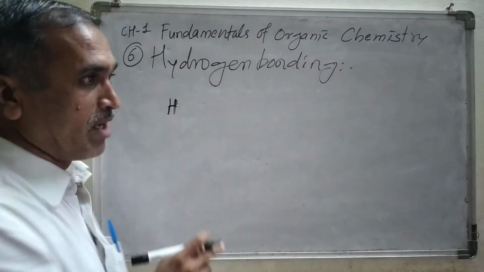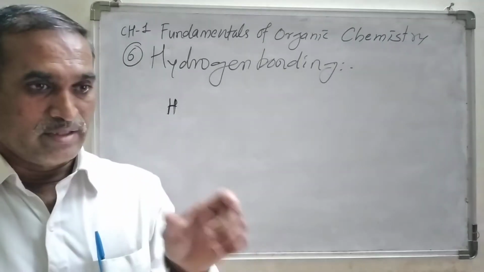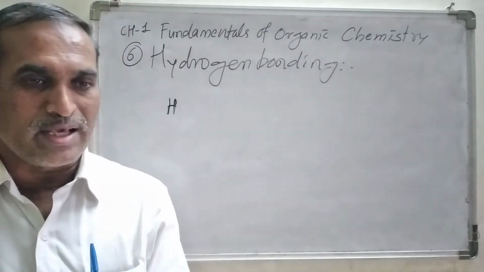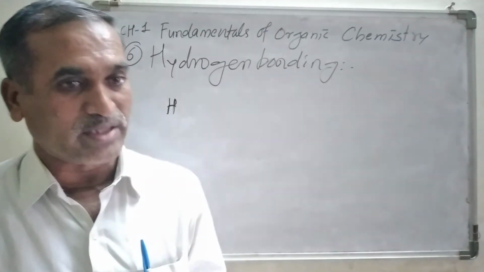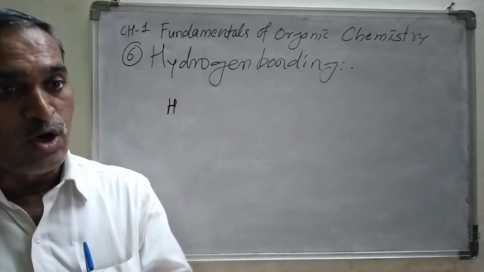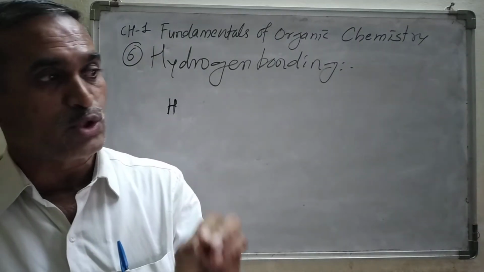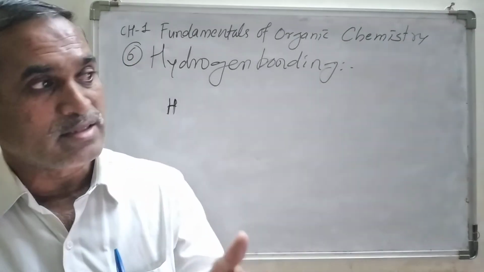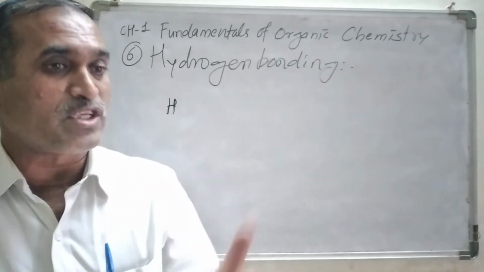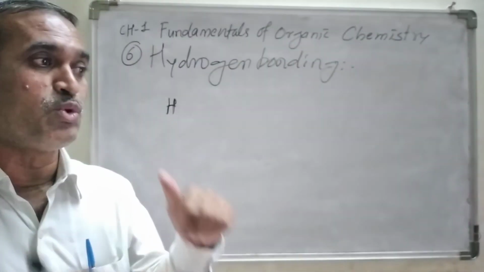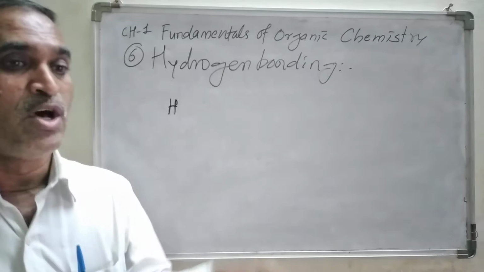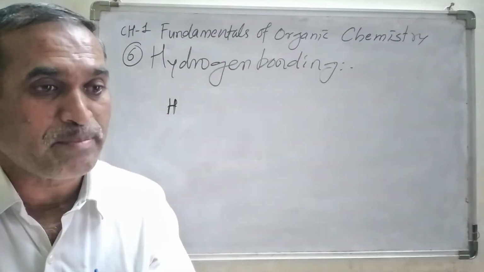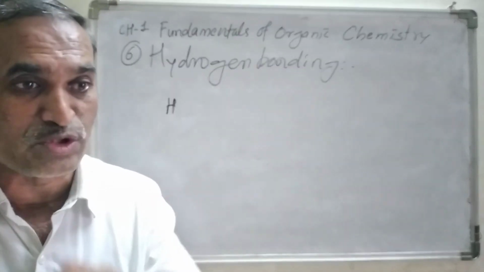Now the second criterion: if you look at the long form of the periodic table, there are about 118 elements present. Out of those, the most electronegative elements, whose size is approximately similar to the hydrogen atom, are capable of forming hydrogen bonding.